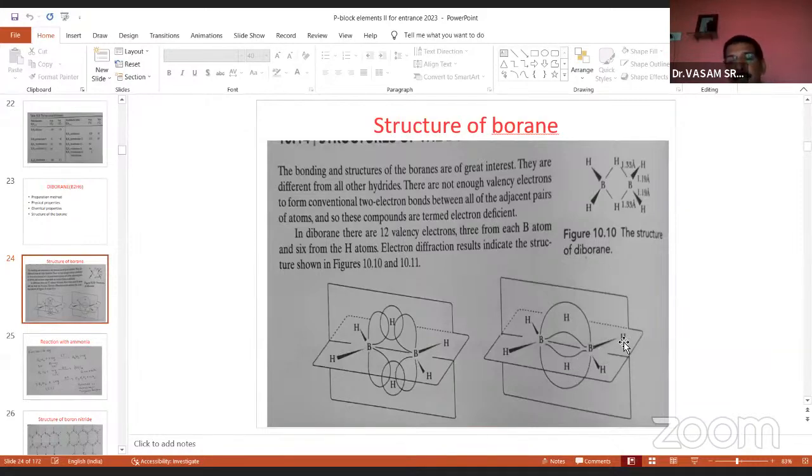And this BH is called a 2-centered 2-electron bond. And this bond is called a 3-centered 2-electron bond. This is an electron sufficient bond, and this is an electron deficient bond. So this is the information about diborane.